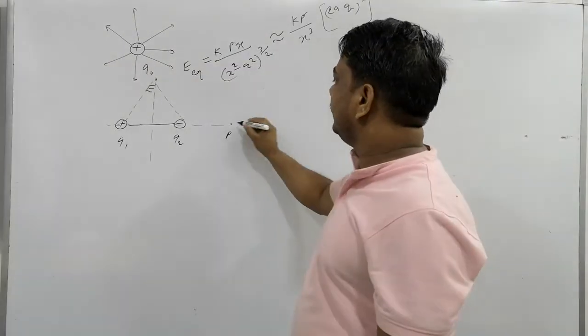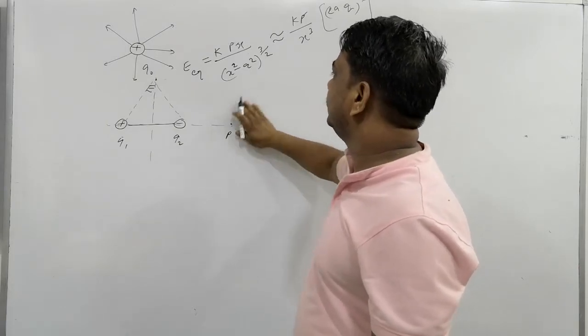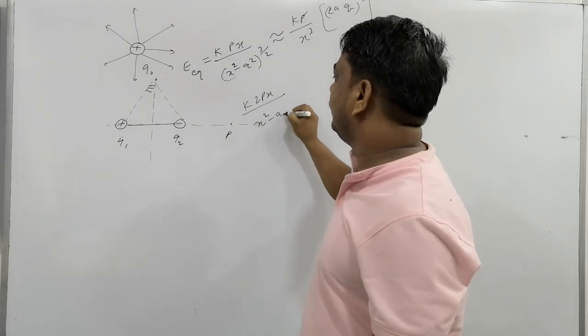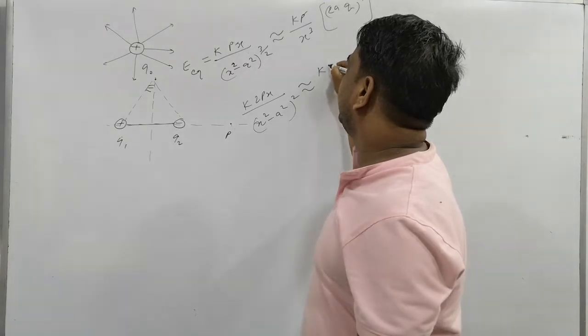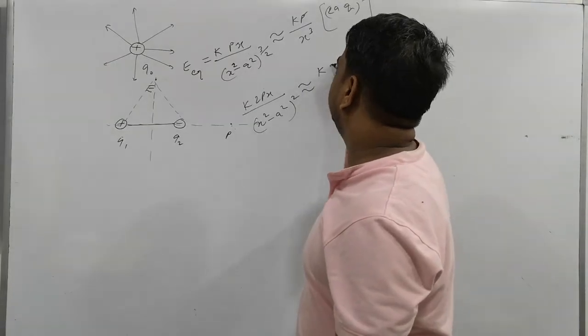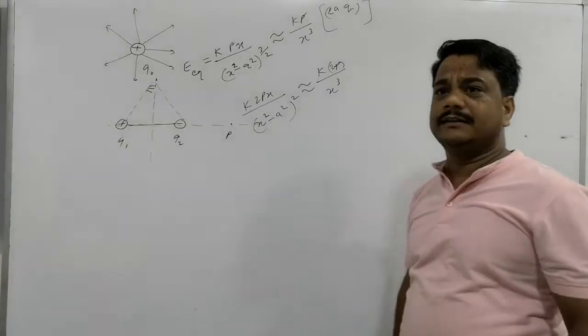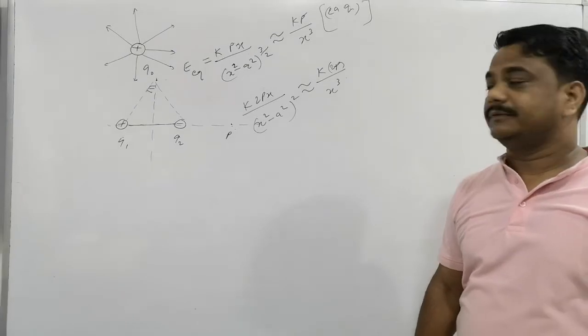Similarly, for the axial position we derived the formula twice K P x divided by (x square minus a square) whole square, so twice P will come here. We also saw in the chapter what type of questions come in examinations from this section.